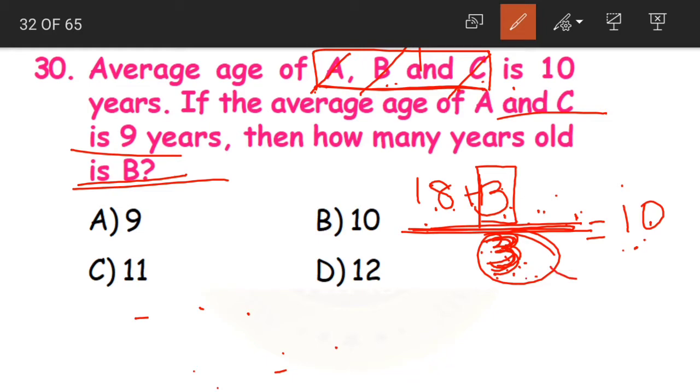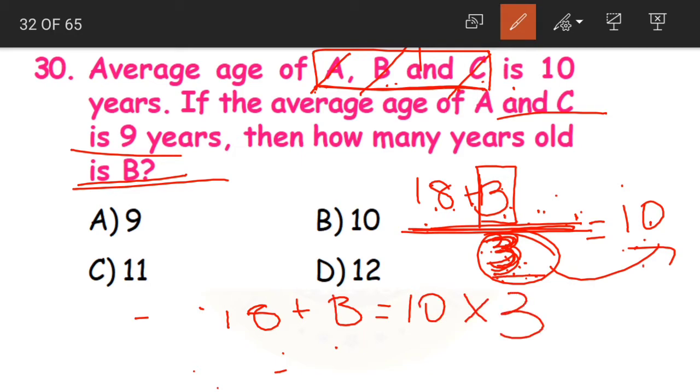First let us take this to the opposite side, which is in division. The division becomes multiplication. 10 into 3. 10 into 3 divided by 3 becomes multiplied by 3. So 18 plus B is equal to 10 threes are 30. What is it? 18 plus B is equal to 30.